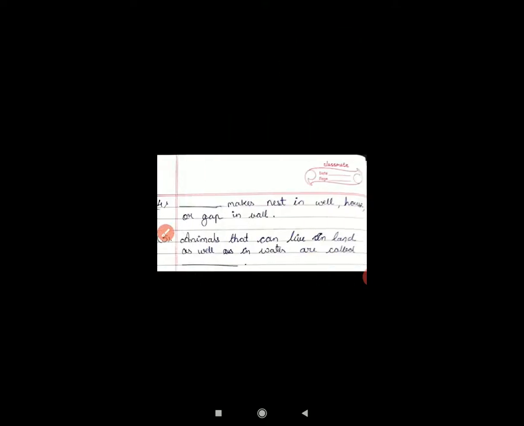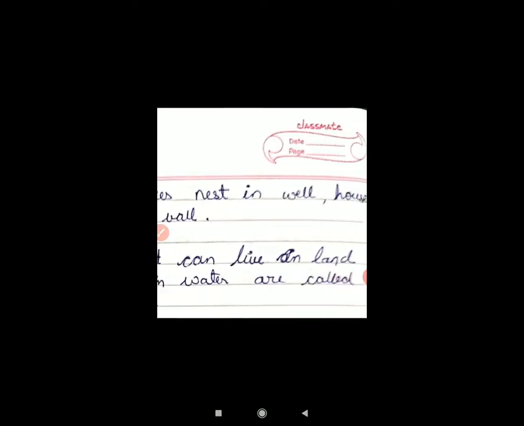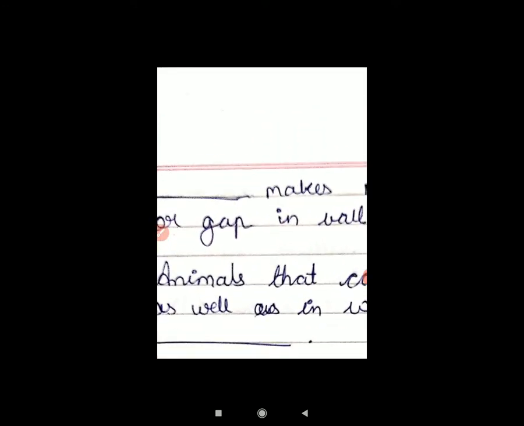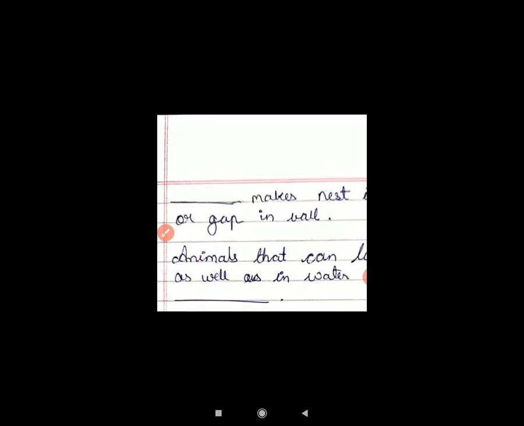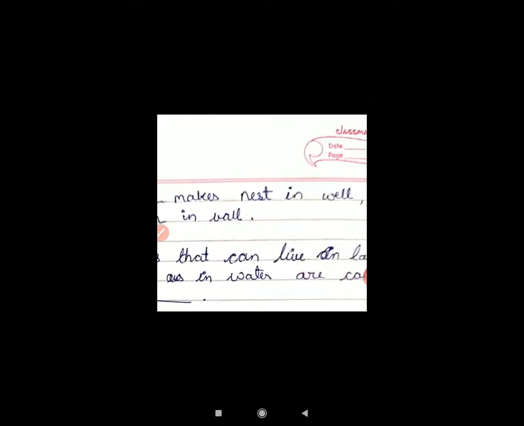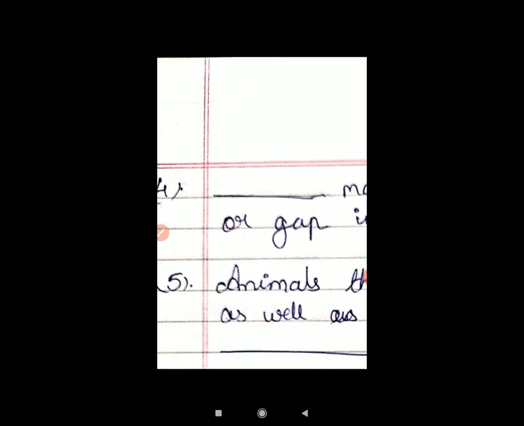Next is the fourth one. Dash makes nest in well, house or gaps in wall. What is the answer? Pigeon. Yes, you know it. I will not write that answer. Right. Next is, animals that can live on land as well as in water are called what? We have just written it. They are called amphibians.